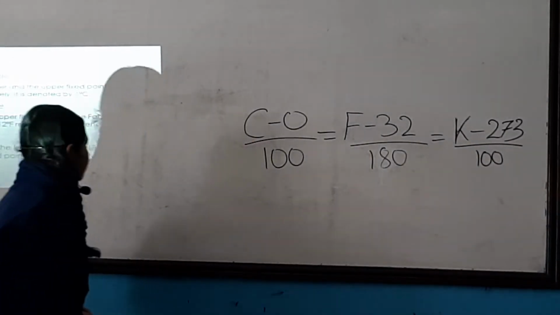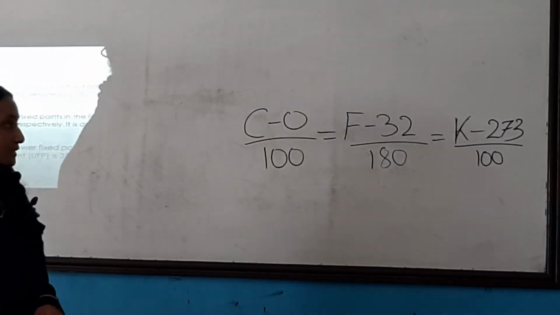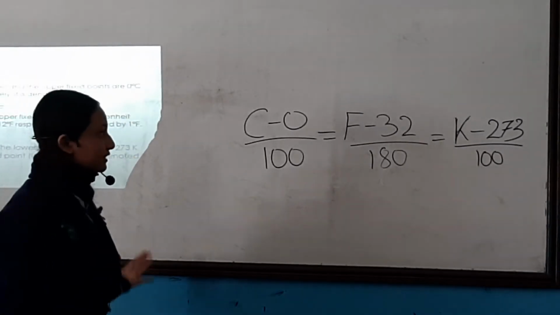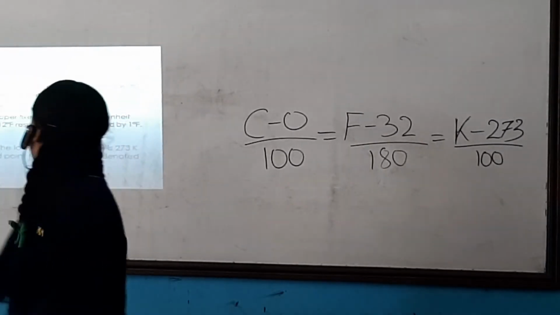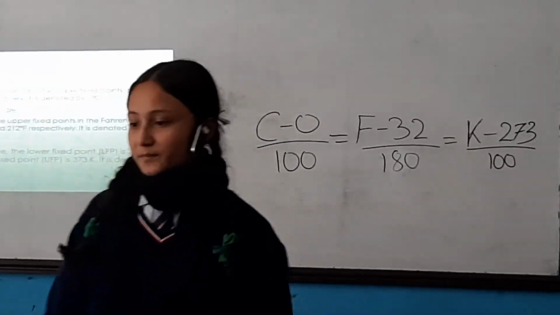With this relation, we can convert between the centigrade, Fahrenheit, and Kelvin scales and know the temperature of a body.